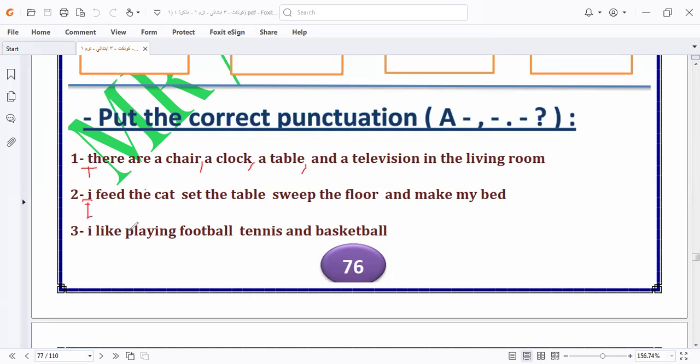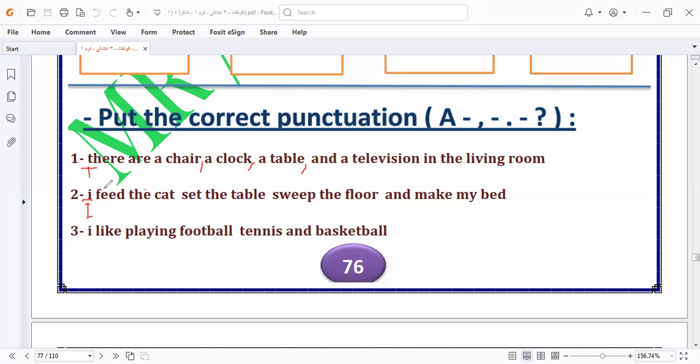As we told before, we have a note about it in grade 3. I is the only pronoun that, if it comes in any place in the sentence, you must write it in capital letter. You must know this, okay? Because if someone says to me, Miss Iman, the pronoun I comes in the middle, and I write it in small letter, it will be zero. You must know this thing very well.